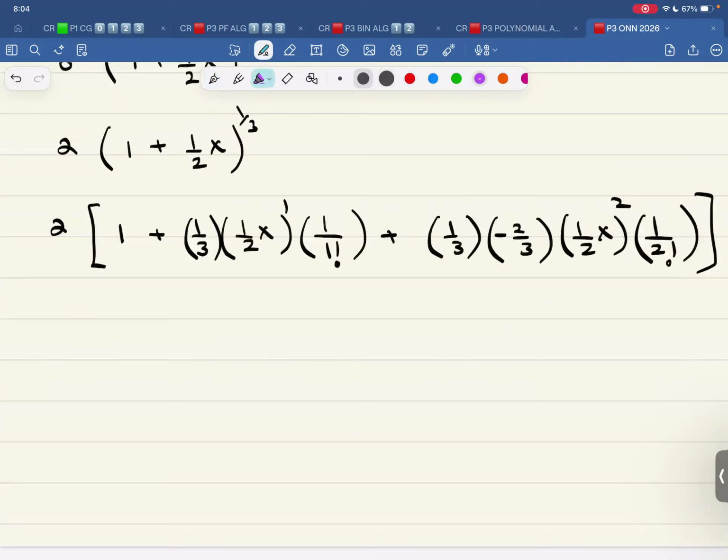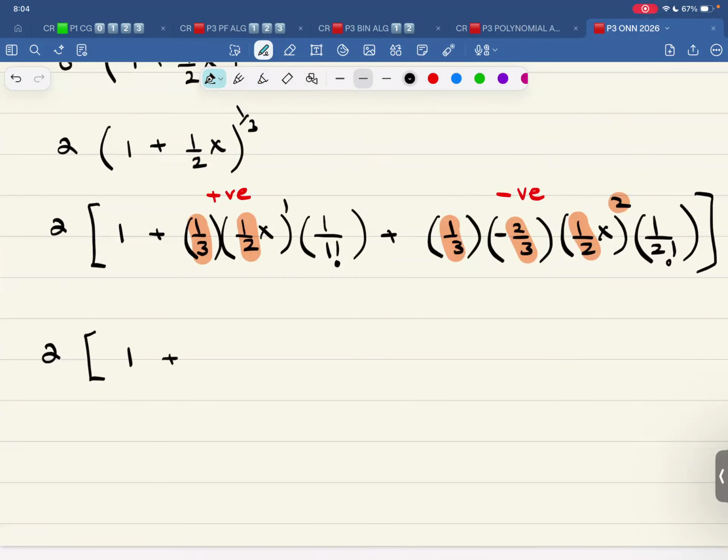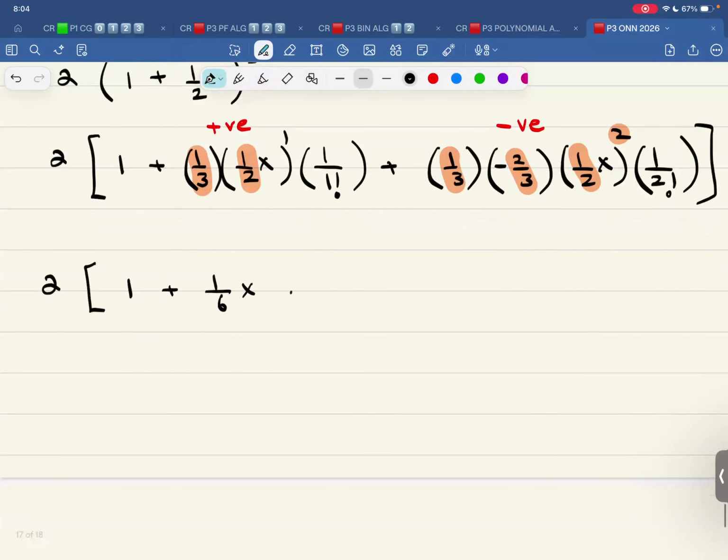Now focus on this. This is positive, this is positive, this is positive, this is negative, this is positive. So therefore, this one is positive, this one is negative. Let's play around more. This is 2. This is 1 plus 1 over 6x. And what is this? This is one third and two third, and this 2 over here. So 3 and 3 is 9. This 2 and that 2 will cancel out. This 2 and this 2 will cancel out. So that is 1 over 9.